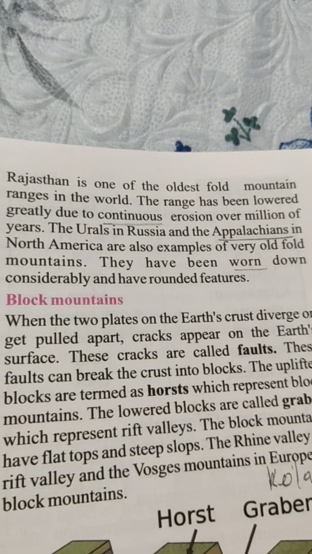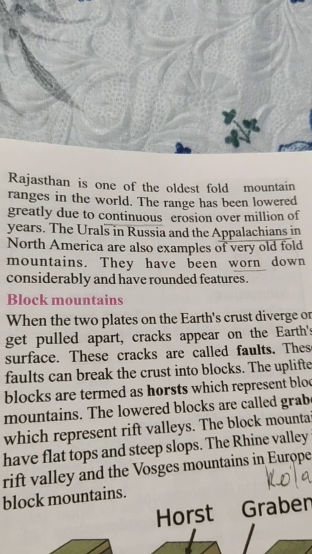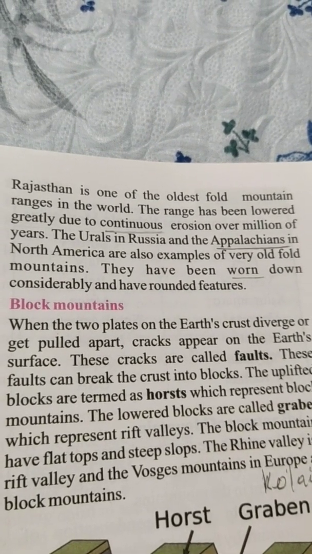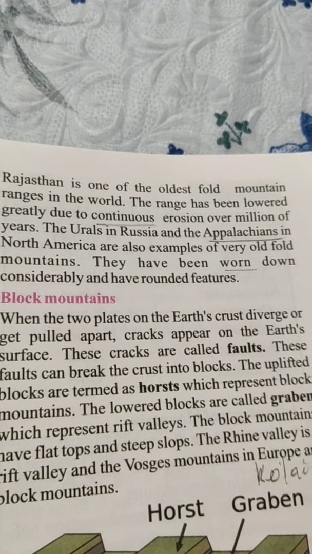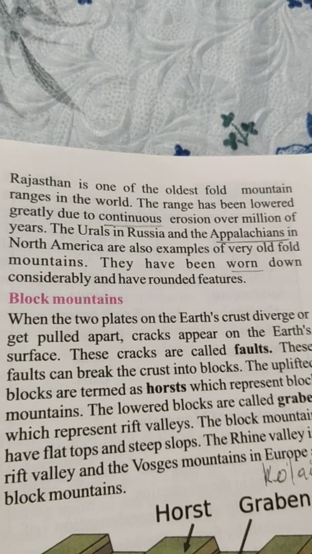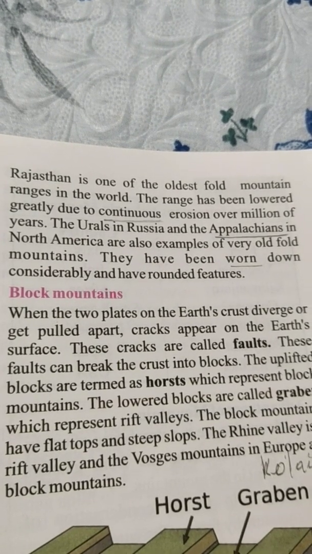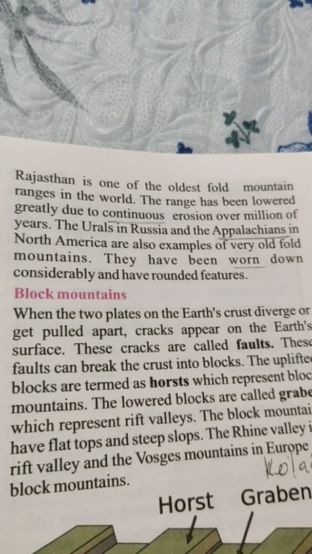The Urals in Russia and the Appalachians in North America are also examples of very old fold mountains. They have been worn down considerably and have rounded features.